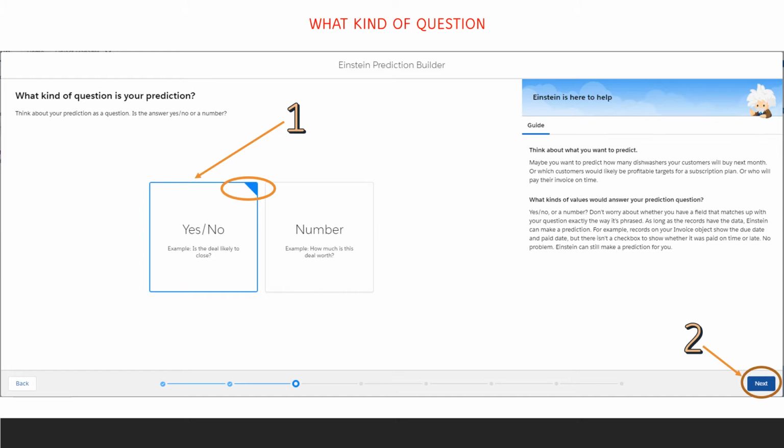In our case, for this workshop, we're going to be asking the question, is the customer likely to default on their auto loan? And that's a yes-no question. You can tell that you've selected the yes-no choice because the top right corner will be earmarked blue. When you've made your selection, click Next in the bottom right corner.